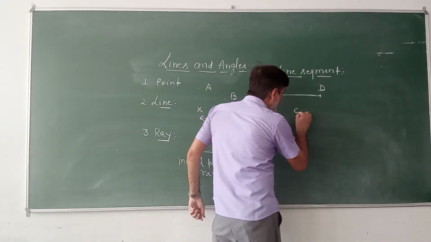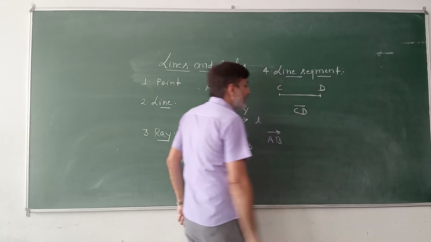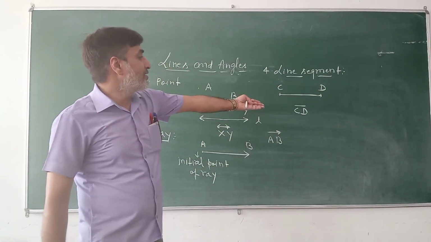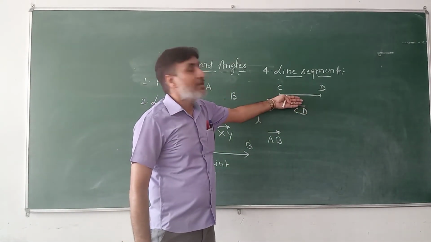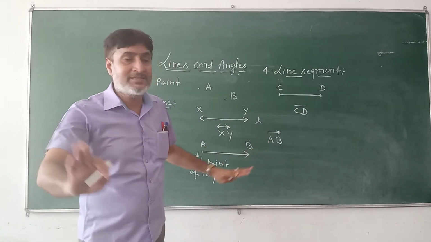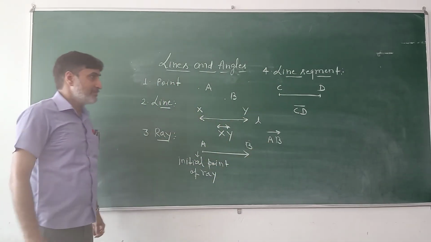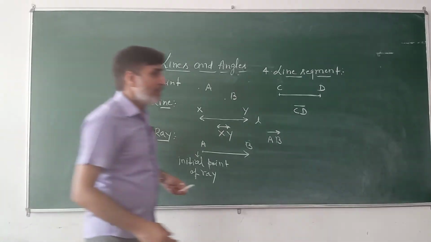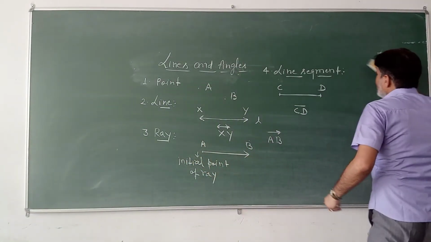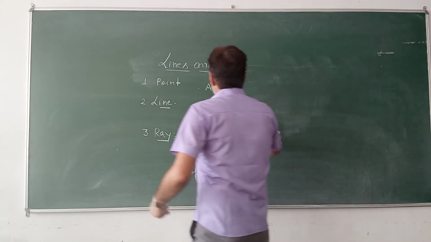In symbolical form, a line segment can be represented like this one. CD is a line segment that can't be extended in either of the directions. Now we come to our fifth basic geometrical concept, angle.